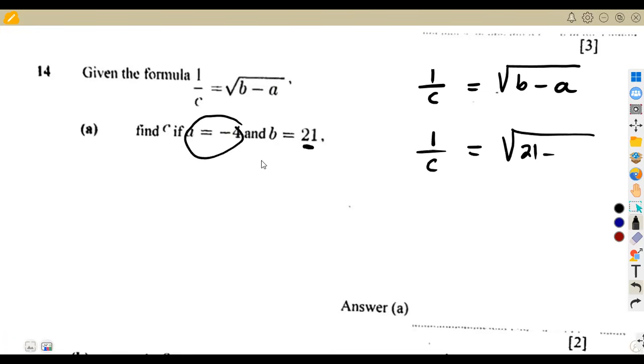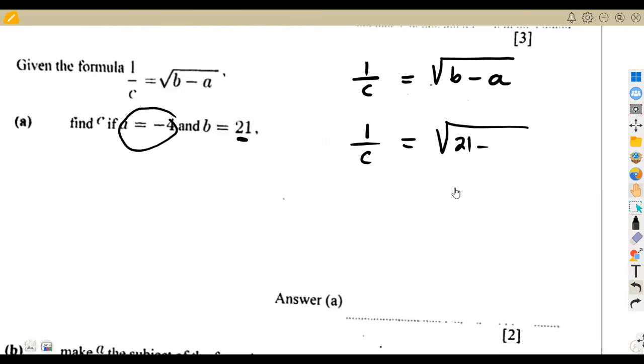A is a negative, so it's going to be minus for the formula and the minus for A. Our A is carrying a negative, so it will be minus here. So 1 over C is going to be, if we add minus and minus, that's a plus, so it will be 21 plus 4, which is 25, and the square root of 25 is plus or minus. You can write this as plus or minus, but for substitution it is not important. So the square root of 25, if you take it as 5, what would be the value of C?